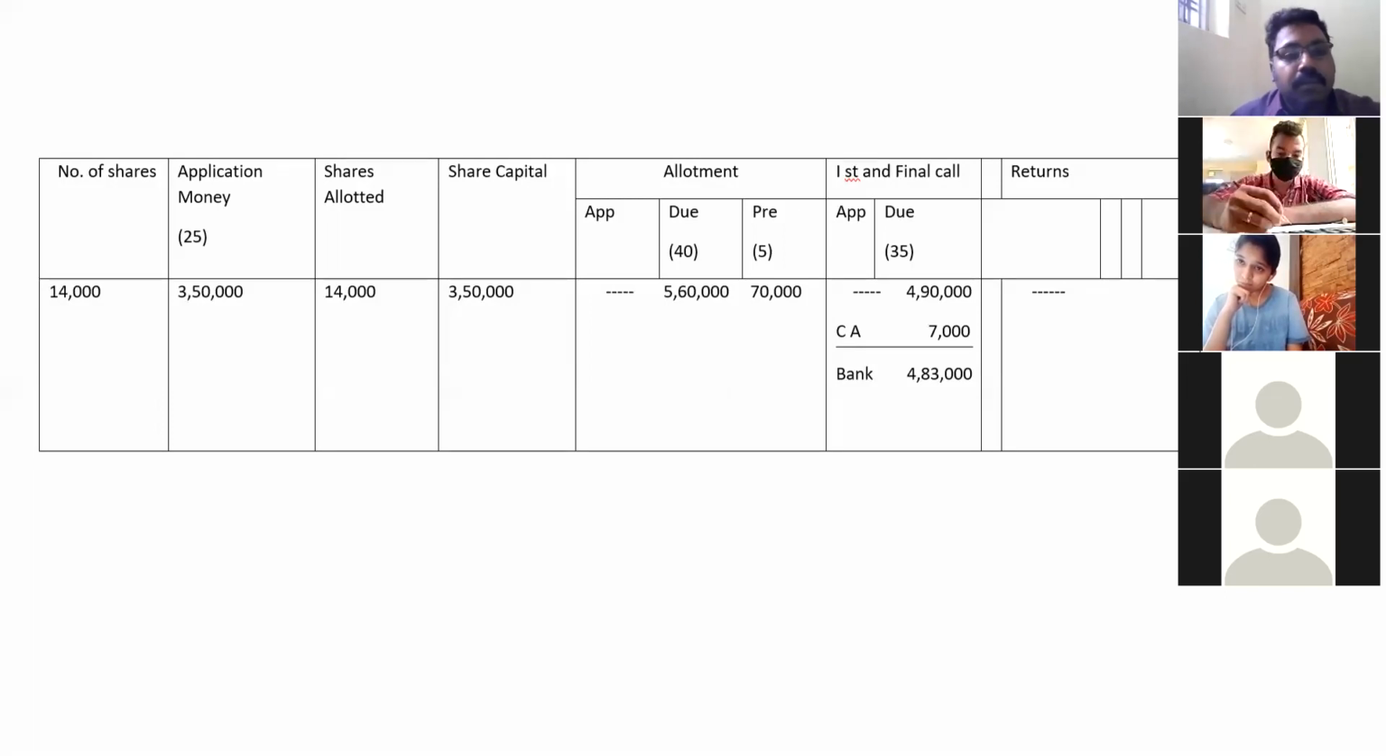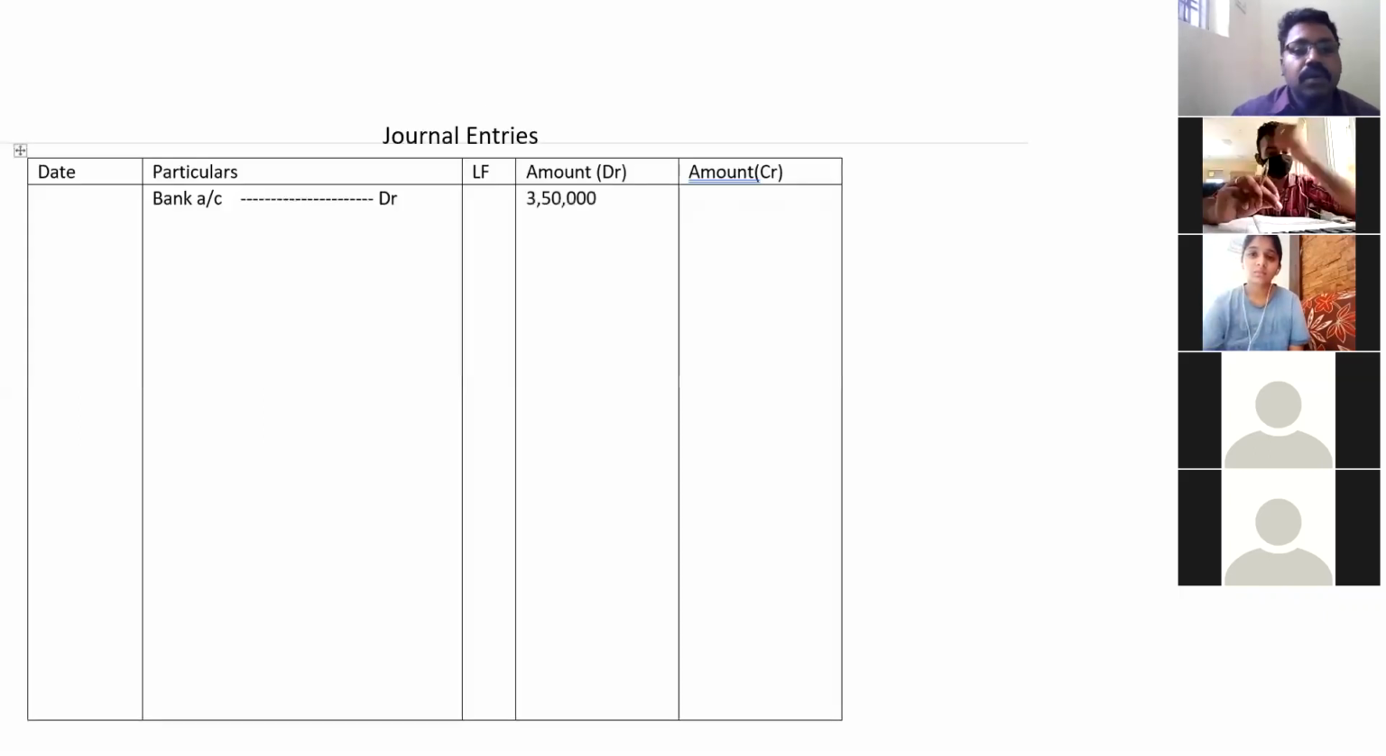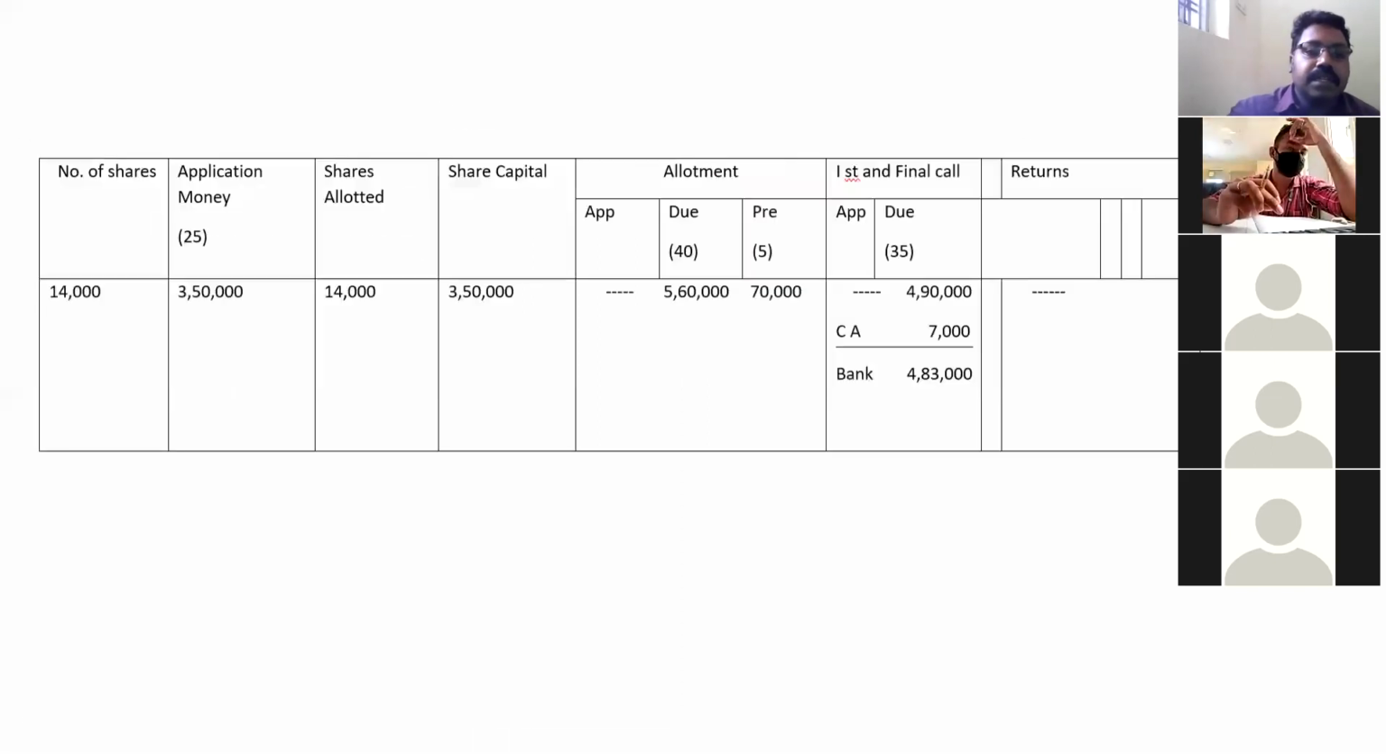First, the company will be receiving application money. How much? 3,50,000. When the company is receiving application money of 3,50,000, the bank should be debited because the bank is receiving. So bank account should be debited to preference share application money, that is 3,50,000. Being the application money received. Clear now? First one.